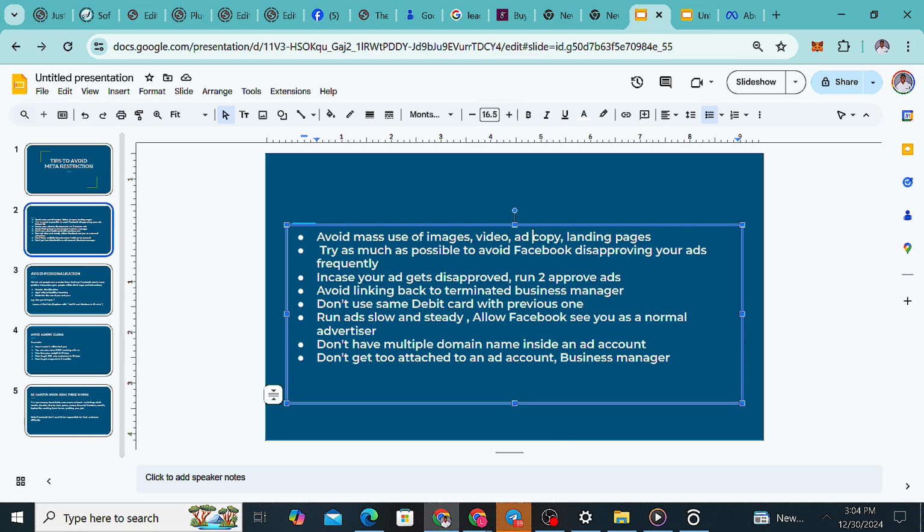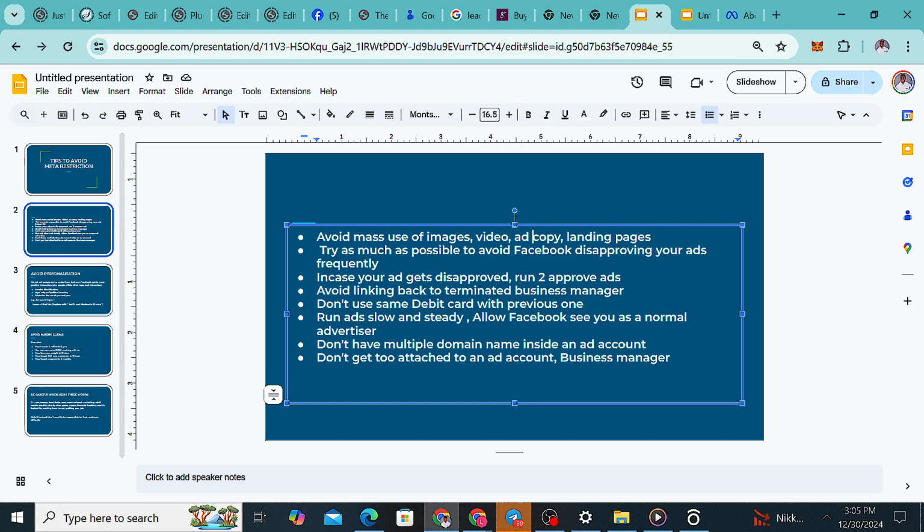So how would they not disapprove your ads too much? It is by you following their policy. If you are following their policy, then they won't disapprove your ads. But right now, in some cases, when you see that they are disapproving your ad, let me give you a tip, which takes us to point three.